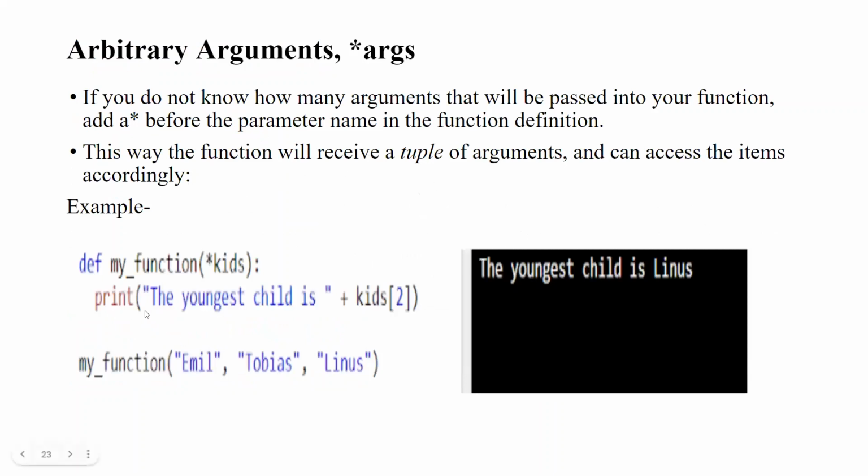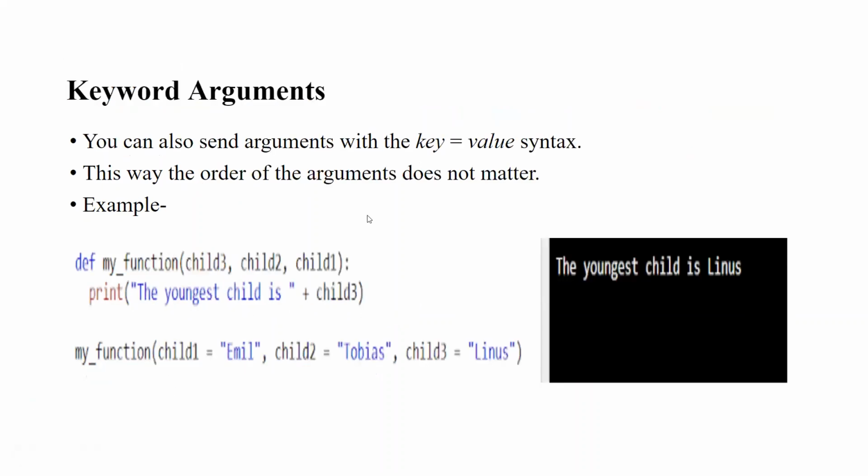Arbitrary arguments. If we don't know how many arguments will be passed, we can get the parameter by providing an asterisk. def my_function(*kids): it means I don't know the number of kids, so the youngest child is... Keyword arguments: you can also send arguments with the key equals value syntax. This way the order of arguments does not matter.